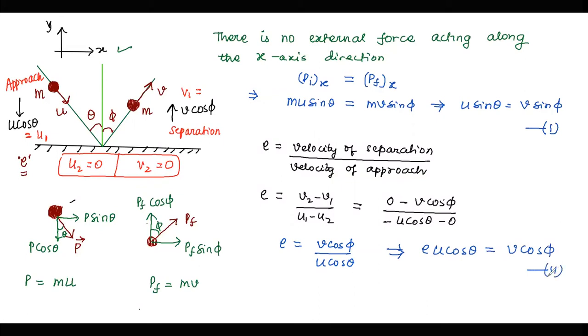तो अगर अपने दोनों इक्वेशन को अगर अपने डिवाइड कर दें तो if we divide both the expressions, तो लेफ्ट हैंड साइड वाले टर्म में अपने देख रहे हैं u sin theta और u cos theta वाला टर्म में u कट जाएगा. We will be left with tan theta divided by E, and on the right hand side v will cancel out and we will be left with tan phi. So from here we have established a relation between the incident angle and the reflected angle with the coefficient of restitution E. और यहाँ पे अपने इसको अगर फिर से अगर लिखें तो I can write that tan phi is equal to tan theta by E.